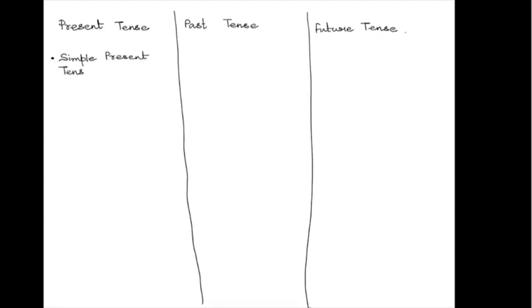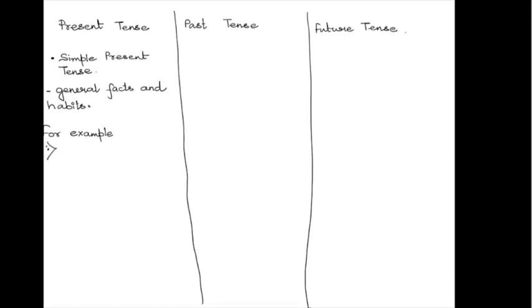Under present tense, we have seen that in each of the categories, there are four different tenses. First one is simple present tense. Simple present tense, if I have to give you a definition, means that it states general facts and habits. So you must be wondering what are general facts and what are habits. Let's just take some examples and go ahead.